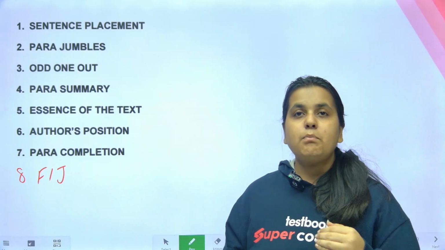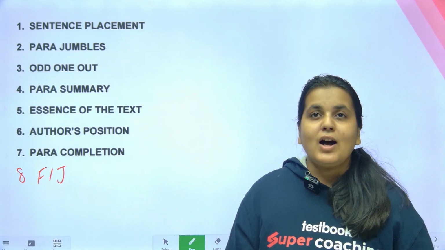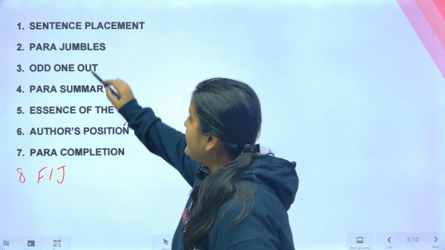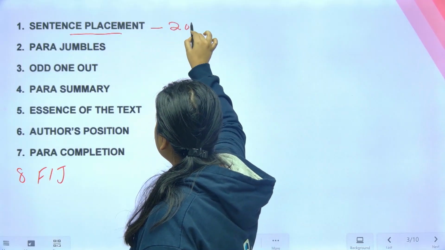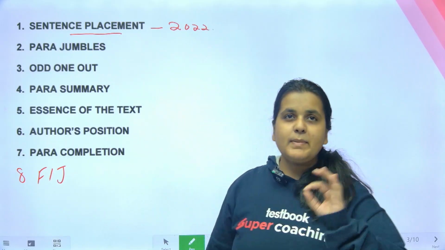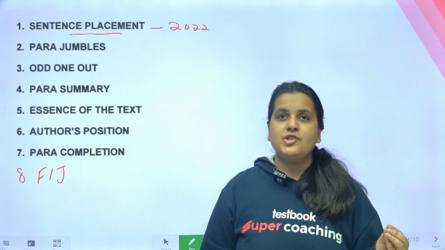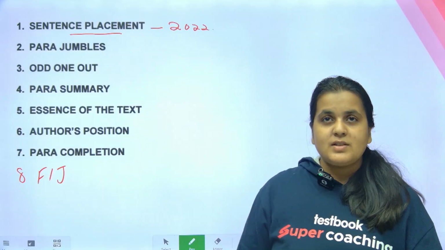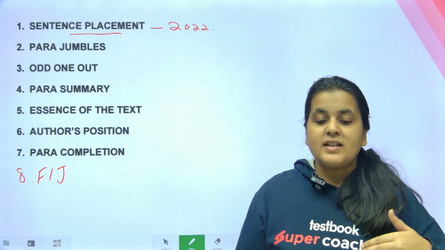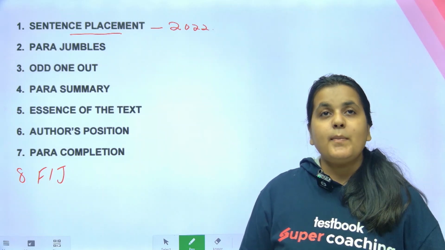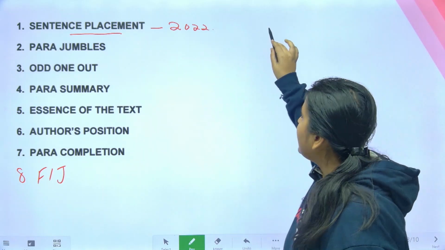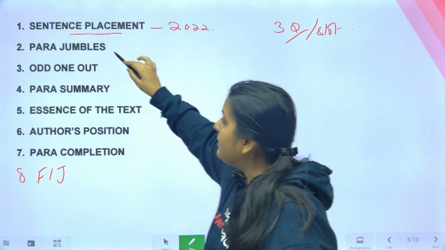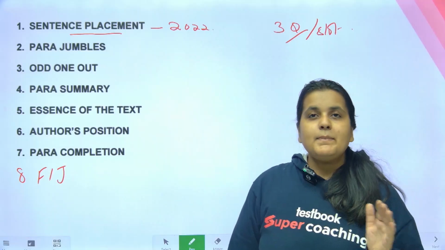So these are the 8 important areas जो आते हैं in the verbal ability section. See, now sentence placement is an area which was introduced in the year 2020-22. ठीक है, उससे पहले sentence placement question नहीं आता था, ये एक नया question type था which was introduced in 2020-22 और उसके बाद there were 2 questions per slot. Last year, that is in 2024, the change which came about was sentence placement का weightage increase हो गया to 3 questions per slot and this actually ended up replacing para jumble in a way. So उससे पहले para jumble was a regular feature.